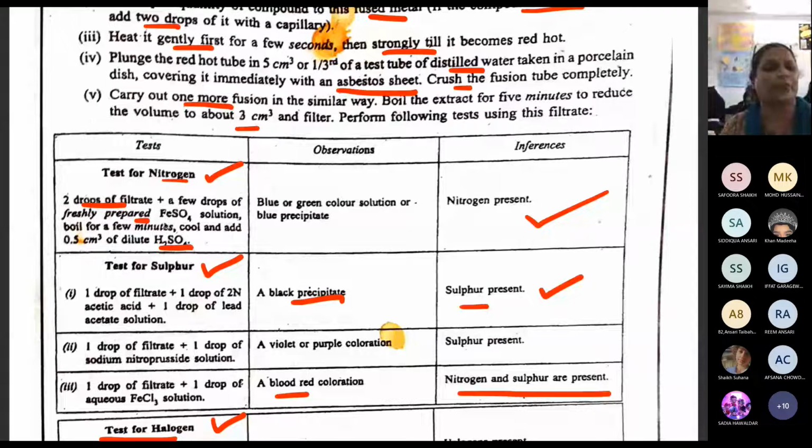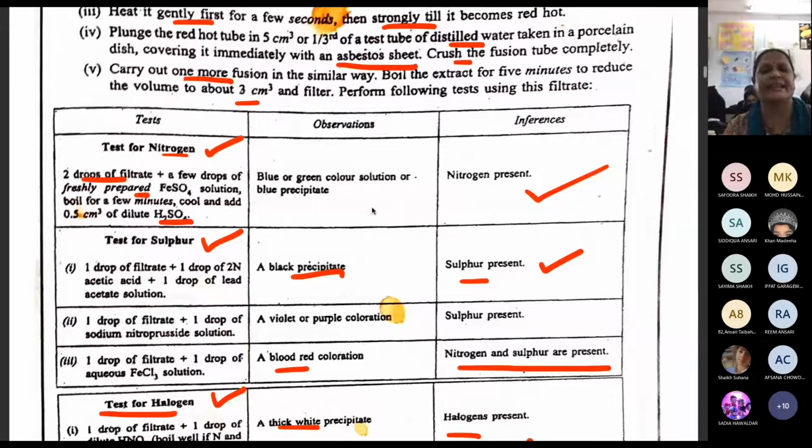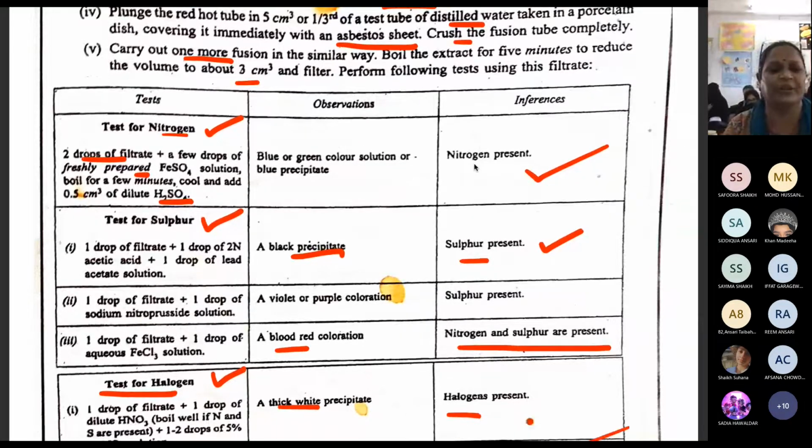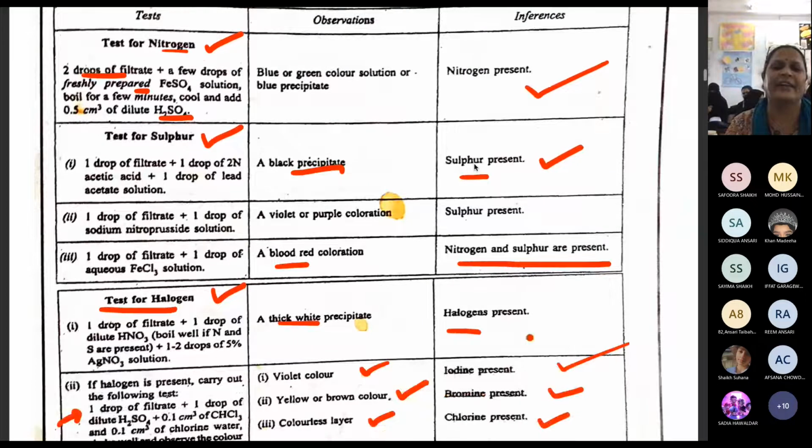Then if you add H2SO4 and now get a blue or green color of Prussian blue dye, we can say nitrogen is present. Today we are going to do this and show you. We will take videos also if possible, and post them on your group.